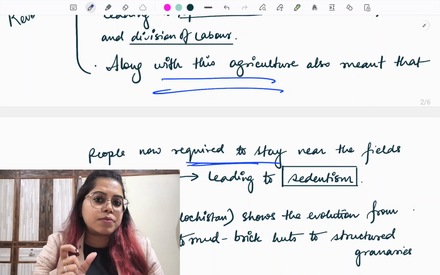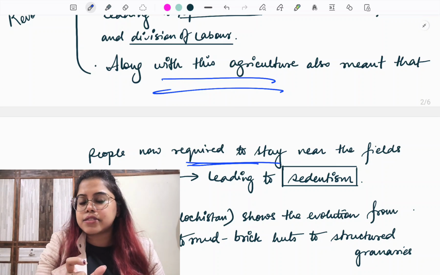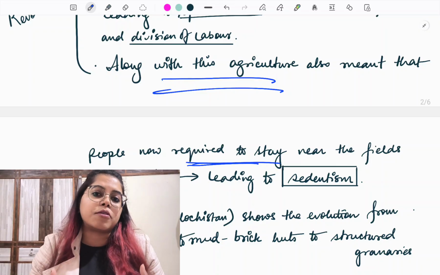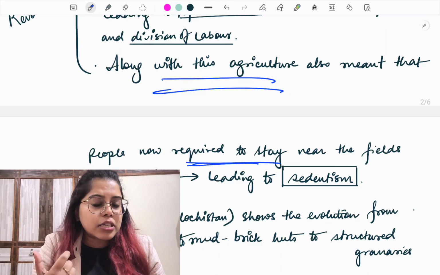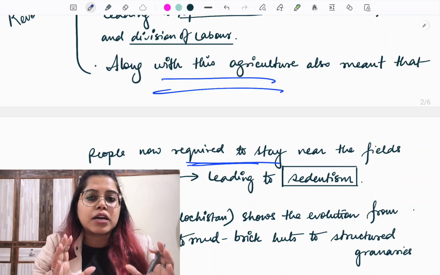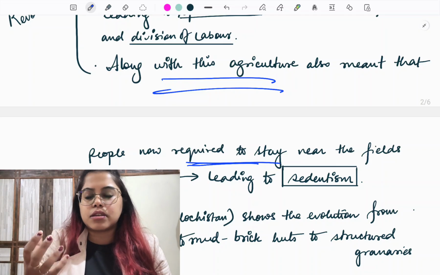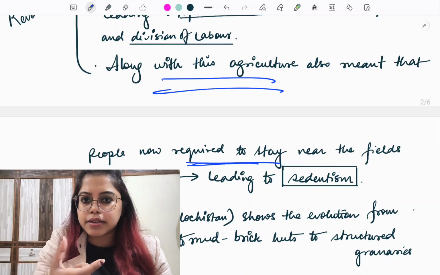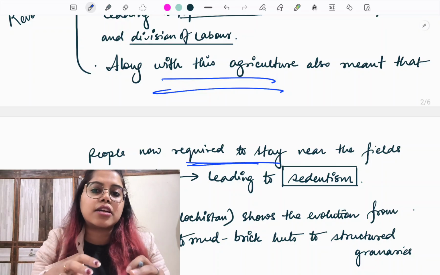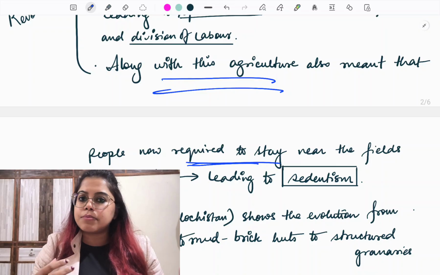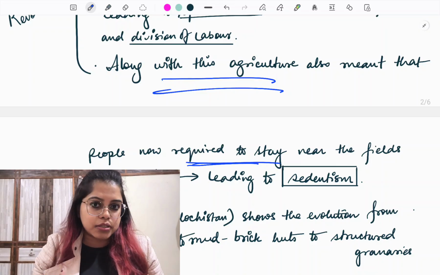Now the thing that happens with sedentary and settled lifestyle, as well as with food surpluses, is that this will lead to the concept of private property. In the Mesolithic period, we still had the concept of community property. Communal property means there were several groups, not one particular group. Each of these groups had taken control over one particular area. So that identity was there in the Mesolithic period, that this area is ours, right?